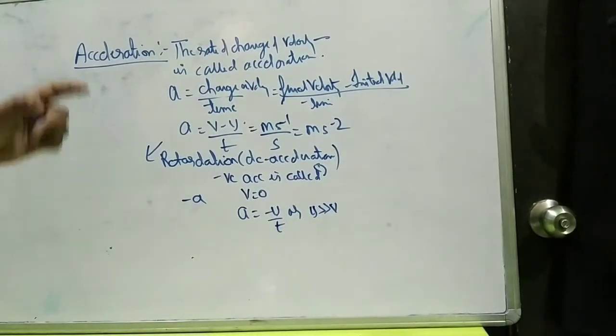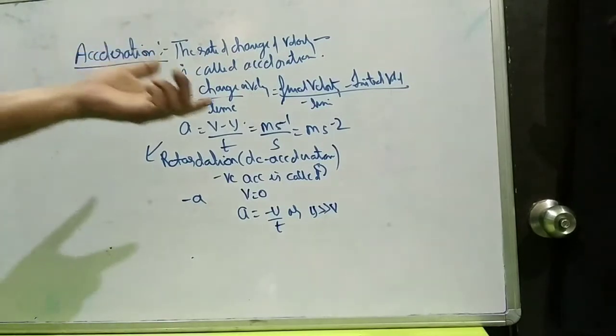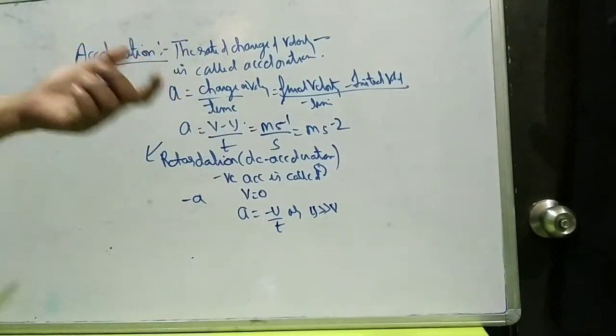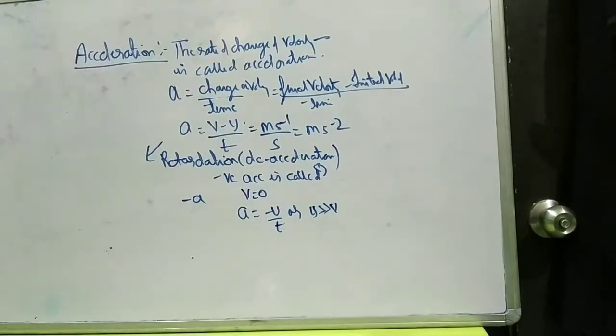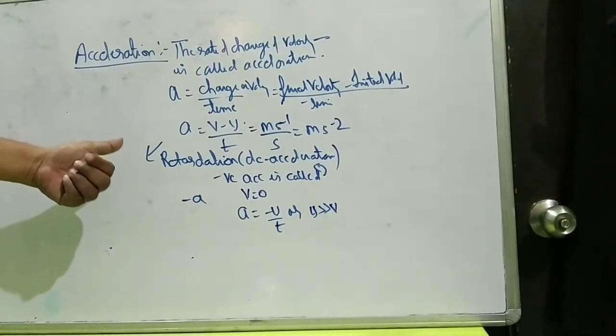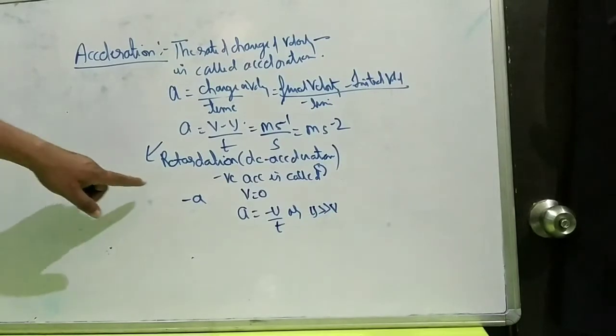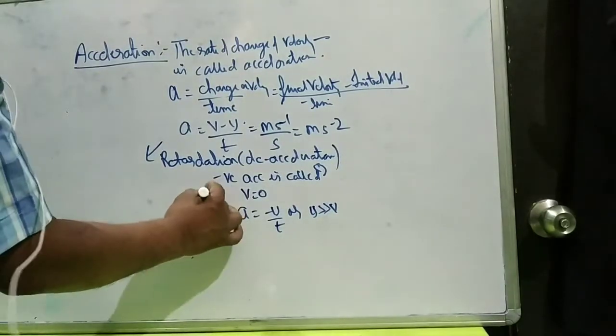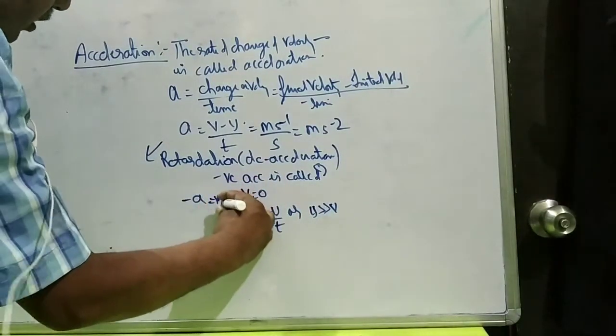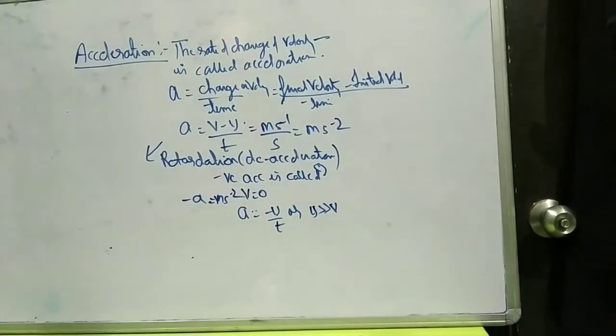When a body starts and increases its speed, it always produces acceleration. When the body comes to rest, it always produces a deceleration. So it is called retardation, and its unit remains the same. It is meter per second square.